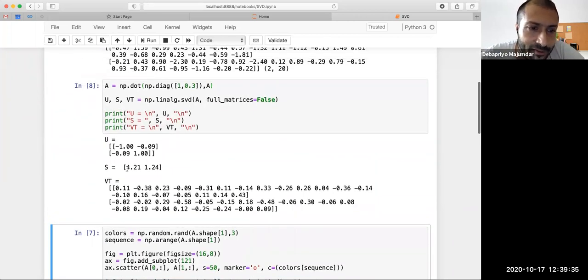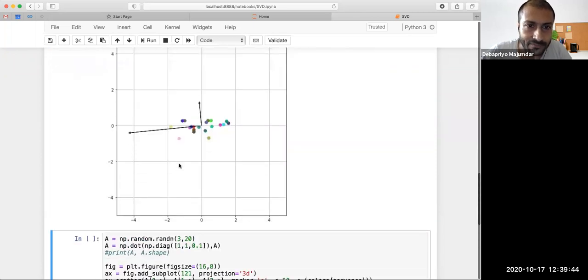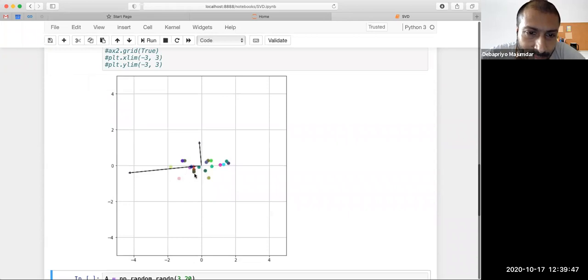What I have done essentially is that I have the same points, but I have squeezed the y part a lot. As you see, it looks like the main direction is almost similar to the x direction, either positive or negative. The negative doesn't really matter; the matrix U or matrix V could be multiplied by a negative factor. That's not a problem, but the y factor is much smaller.